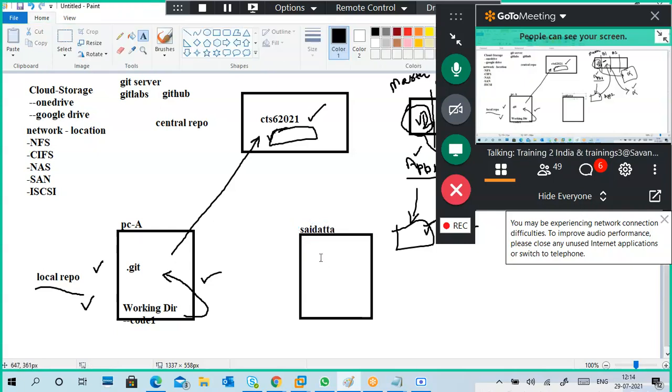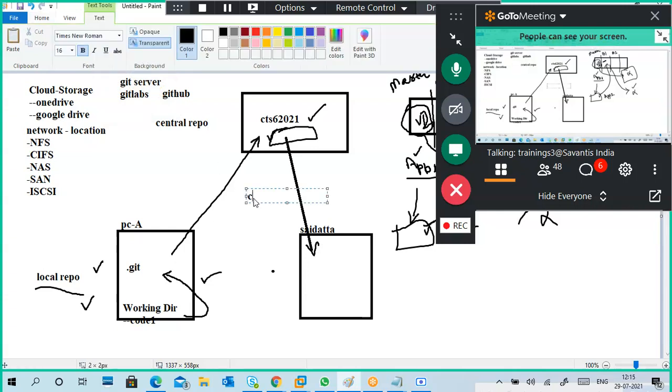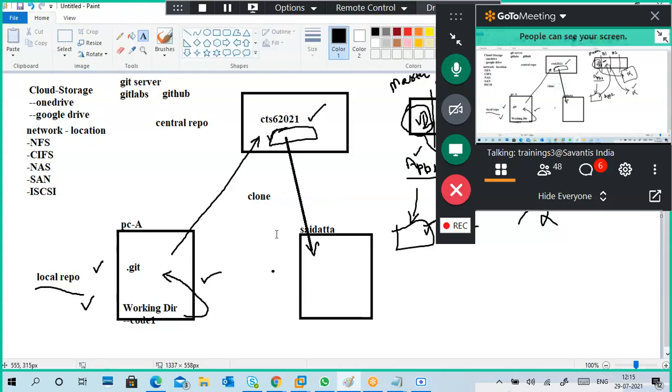Okay, so this is Sai Datta's PC, and Sai Datta also wants to develop. So he wants to take the code, develop the code and put it back. Okay, so how to do it? This is the second one. The first one is done, the second one. Now Sai Datta wants to take the code. My suggestion is better to use clone. So take my code and do it.